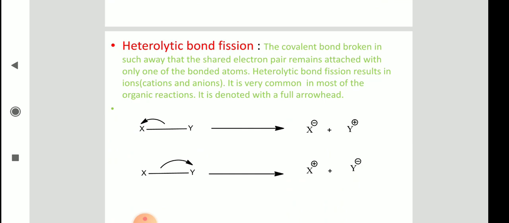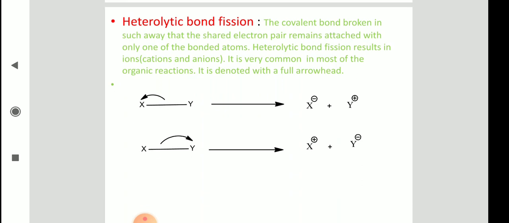Then next, coming to heterolytic bond cleavage. Heterolytic is unsymmetrical distribution. One of the bonded atoms is getting the two bond pair electrons, the other is getting nothing. So that is unequal cleavage, unsymmetrical cleavage, heterolytic cleavage. It is very common. You can see it takes place in many reactions, and you can get the ions, cation or anion, in the heterolytic cleavage.